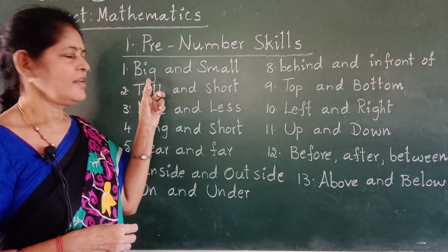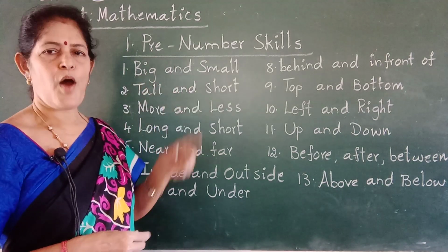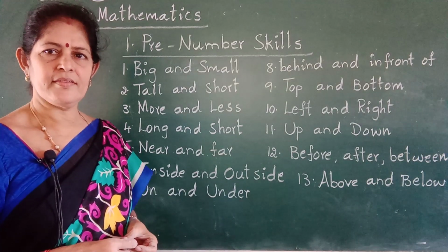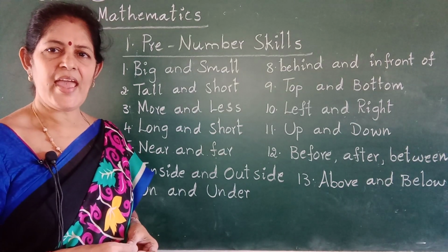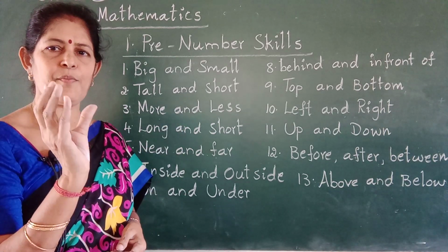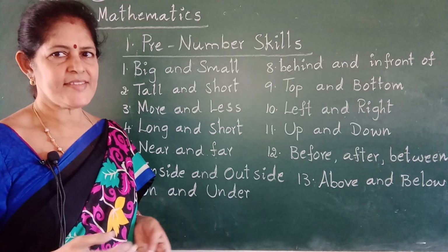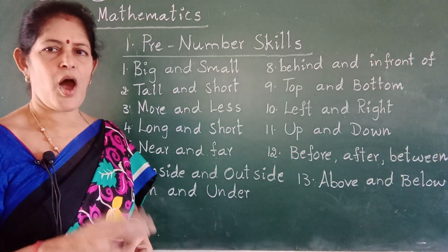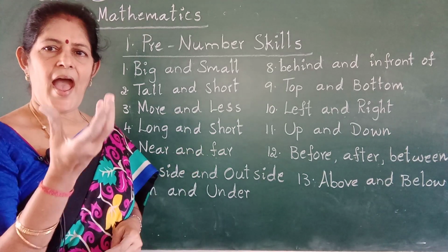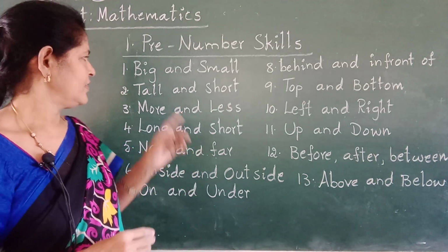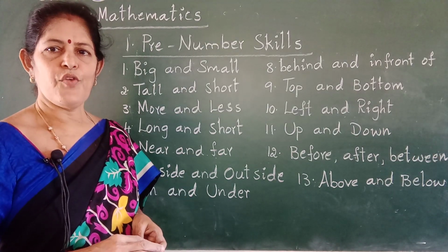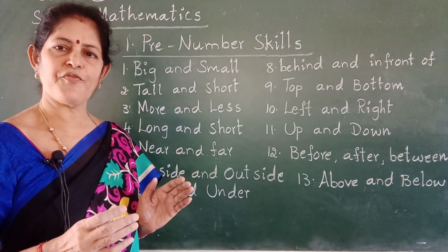First one. Big and small. B-I-G, big. S-M-A-L-L, small. Football is big. Cricket ball is small. Elephant is big. Rabbit is small. Watermelon is big. Apple is small. Depending upon the size of the given objects, we compare the size of the objects here.